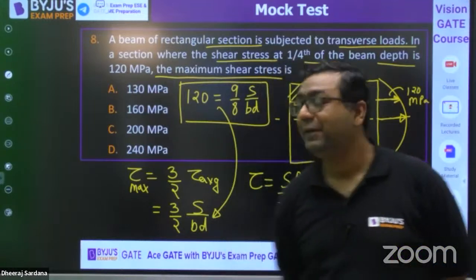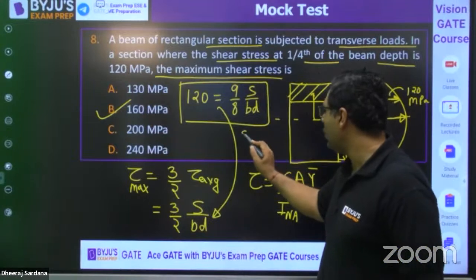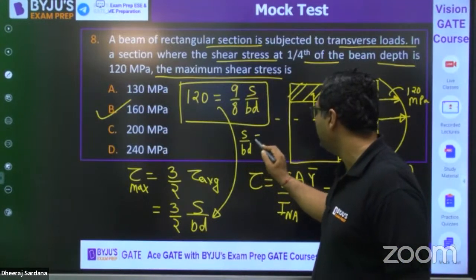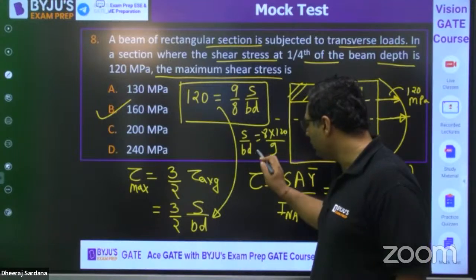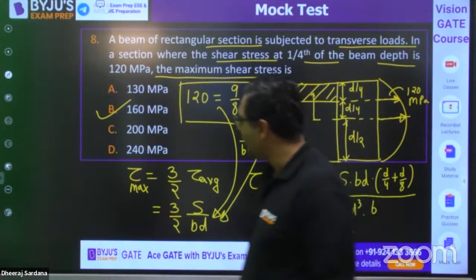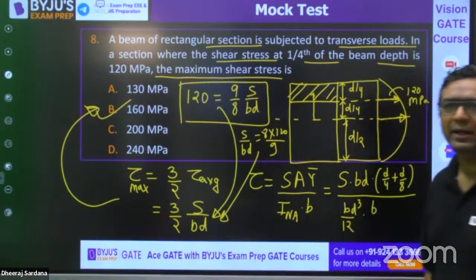Very good. Amin has given the answer. It will be 160. From here you can find S by B D to be 8 into 120 divided by 9. When you put it here, you will get tau max to be 160 MPa. So B is correct. Very good, Satya, Malesh.